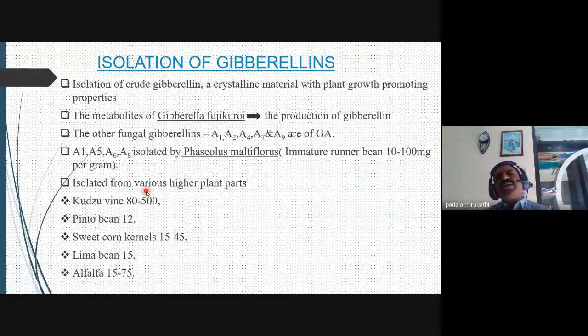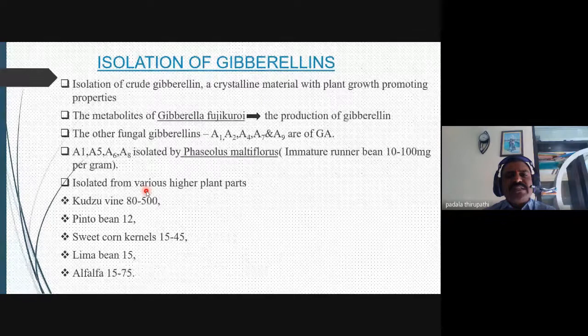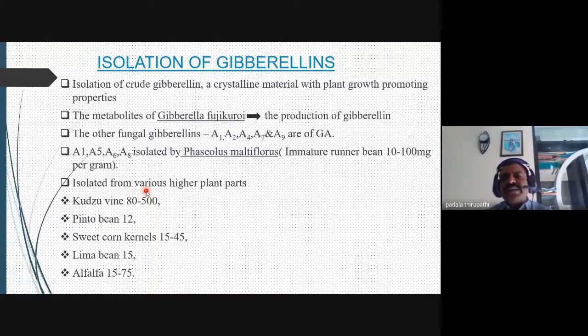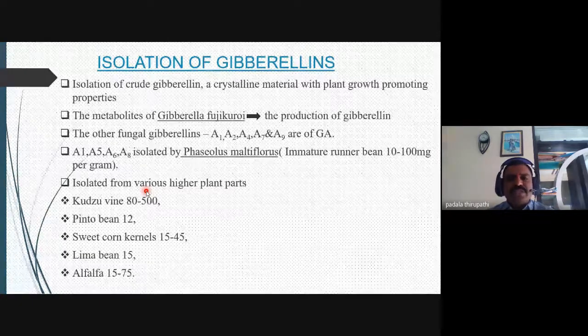Now the isolation: crude gibberellins, a crystalline material with plant growth promoting properties, are metabolites of Gibberella fujikuroi, a fungus which produces gibberellins or gibberellic acid. That chemical compound contains the fungal gibberellins GA1, GA2, GA4, GA7, GA9, etc.